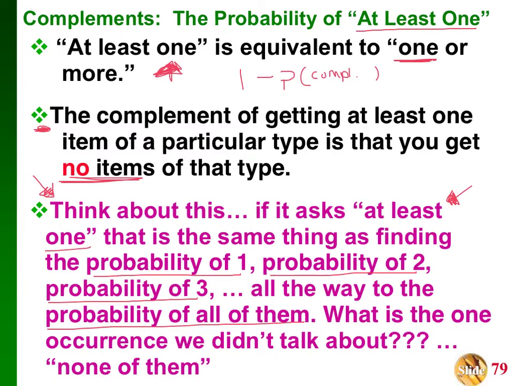And that's why we use none of them to find the probability of at least 1. Because if I do 1 minus none, remember what all the probabilities add up to? They all add up to 1. So if I do 1 minus that one occurrence that we're not talking about, that would leave all the probabilities for all the other ones. So that's what we're going to be doing today.